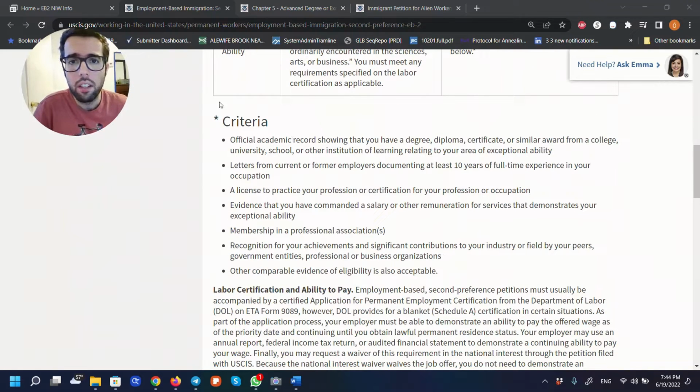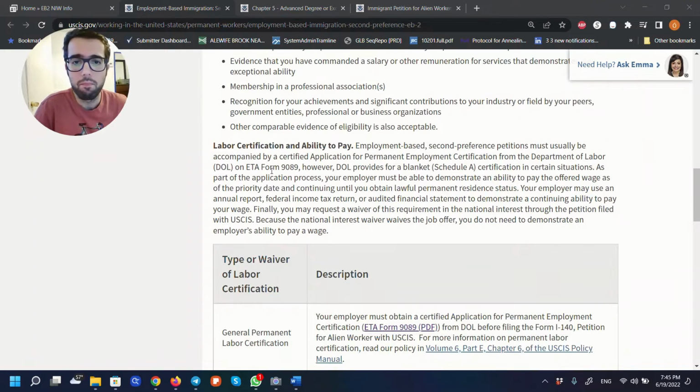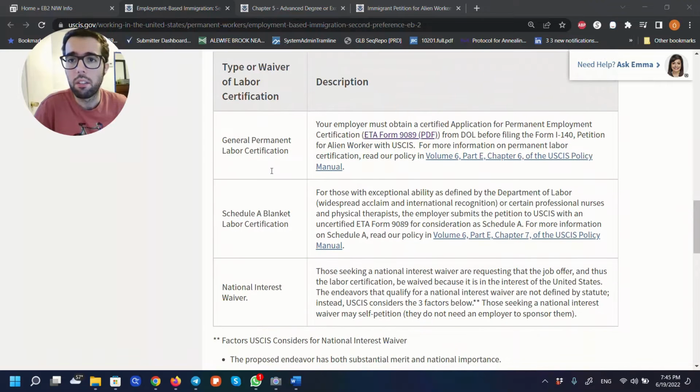Again, you have the criteria exactly listed here. There's no better place to understand the process than the official website.